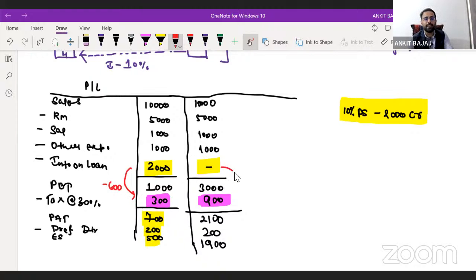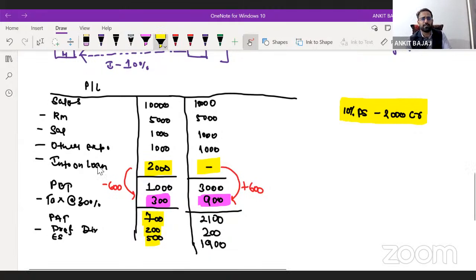Now you just try to understand that if the company is paying interest, the company is able to save tax. How much tax is the company able to save?